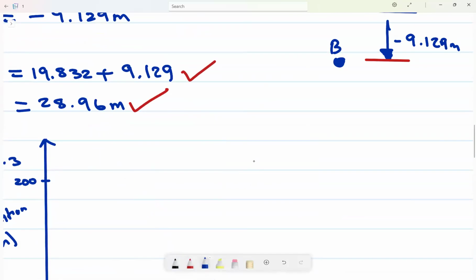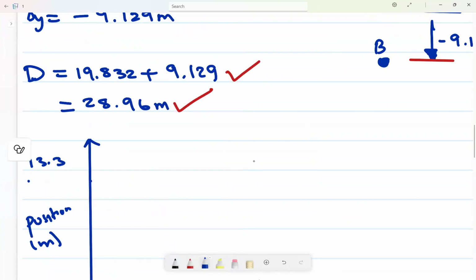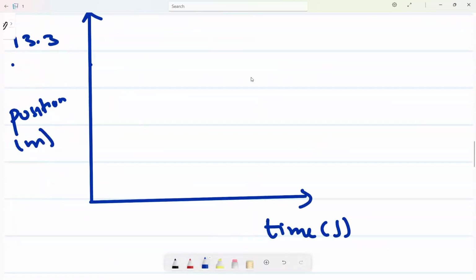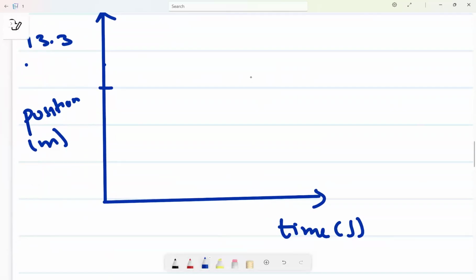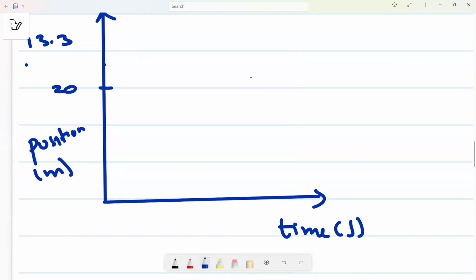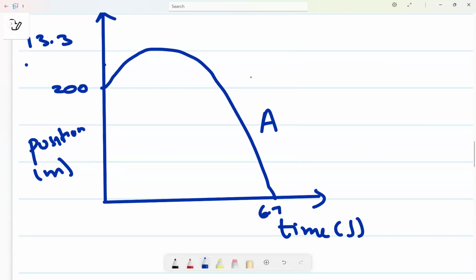I'll put the 200 here. It's fine wherever I put it, as long as I label it. Remember, this is a sketch, it does not need to be precise in measurement. This is what will happen to ball A. The time here is 6.7, when it reaches the ground.